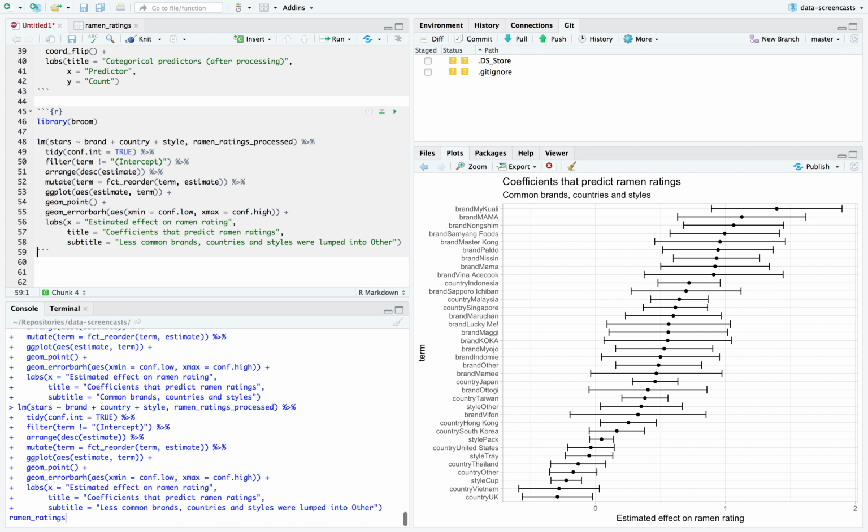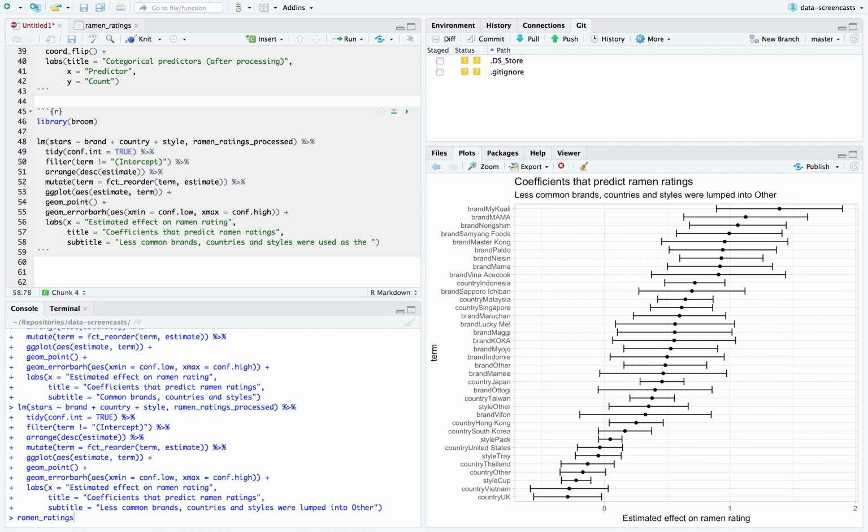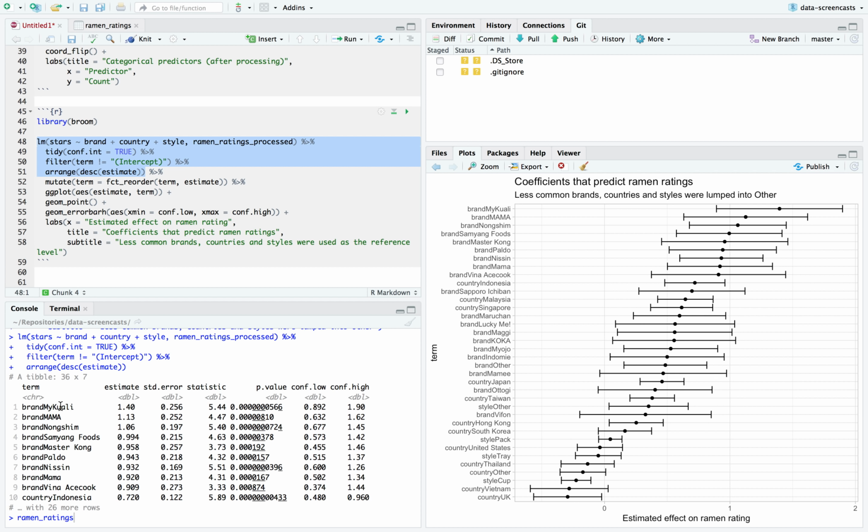All right. Now that I realize it, I probably want to use other as the reference level. So one thing we didn't discuss is that in this model, what are all the terms relative to? What is this brand relative to?